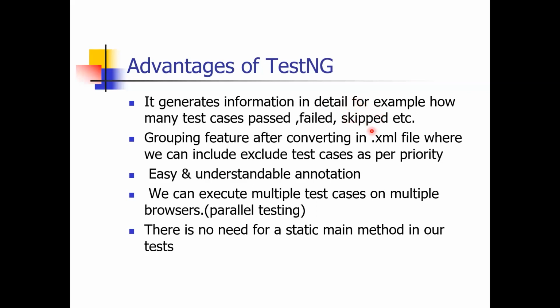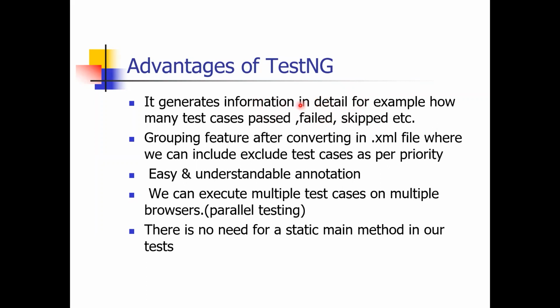Those are called skipped test cases. So how many test cases are skipped, how many failed, how many passed. Such information is called detailed information. So the main important feature or main advantage of TestNG is that it provides information in detailed format.